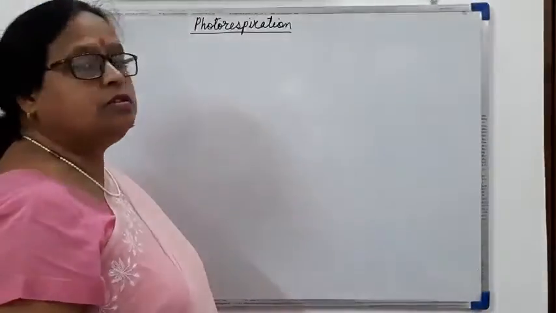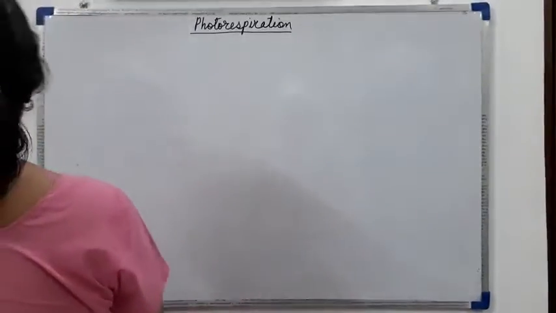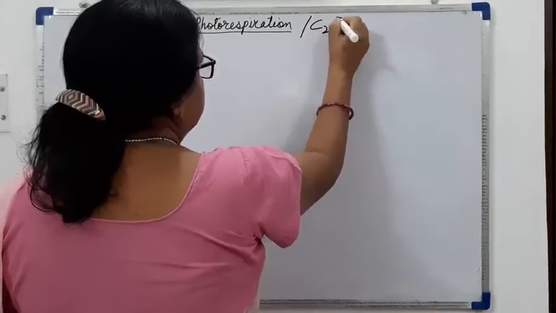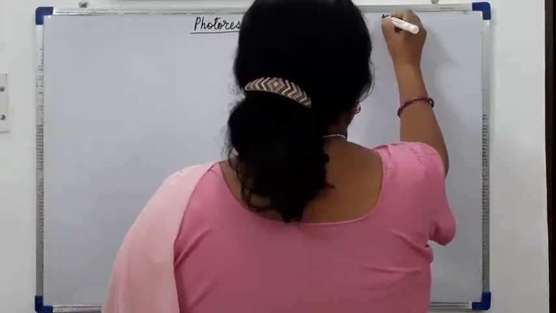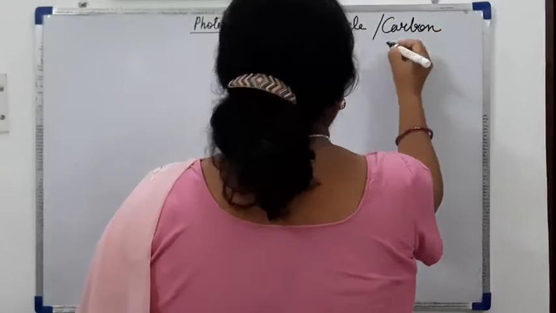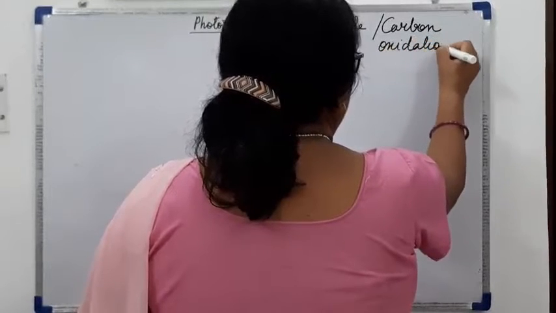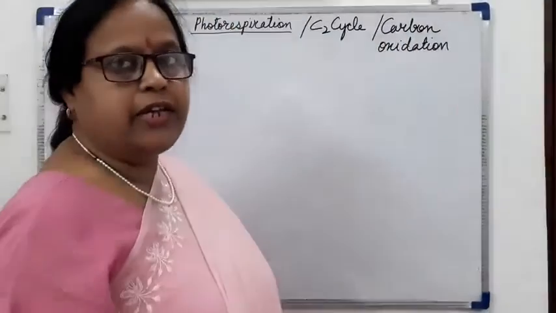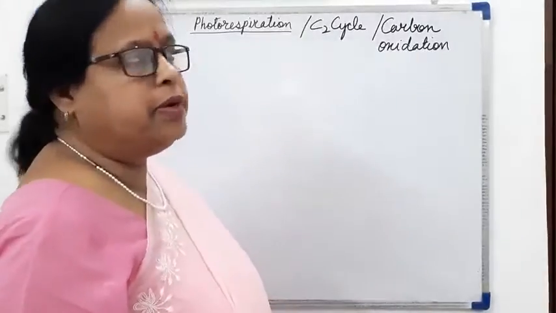This process is called photorespiration, and it is also called the C2 cycle or carbon oxidation cycle, because in this cycle oxidation of carbon dioxide takes place instead of carboxylation of carbon dioxide.